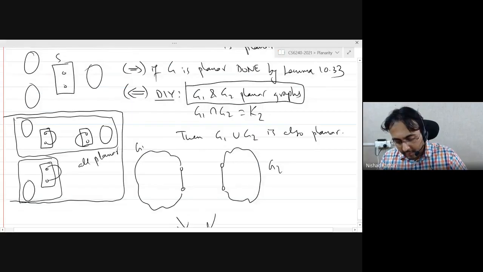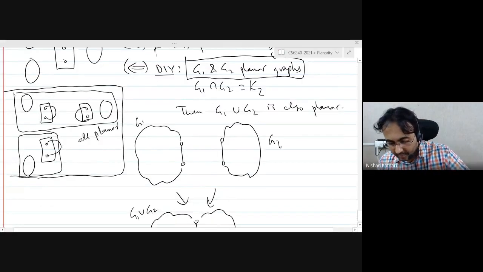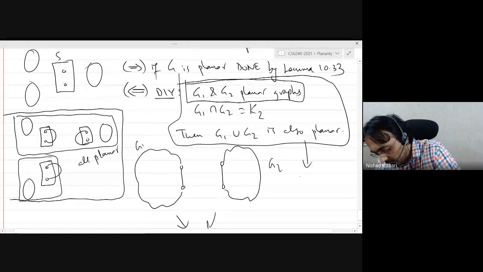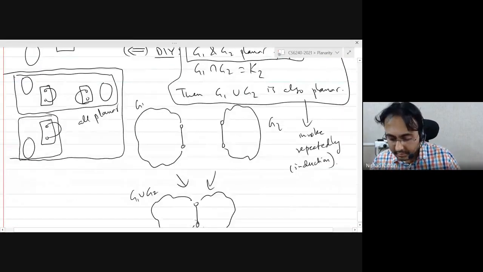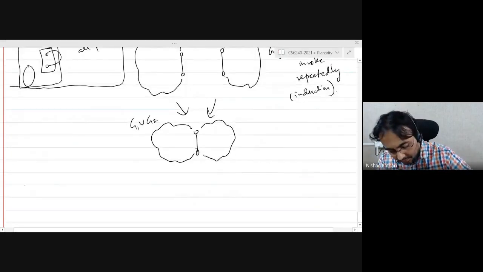And if you now apply this repeatedly, then you can prove that if all the marked components are planar, then the whole graph is planar. So invoke repeatedly, or if you like, essentially this is induction on the number of marked components. So that's how you prove these two results.